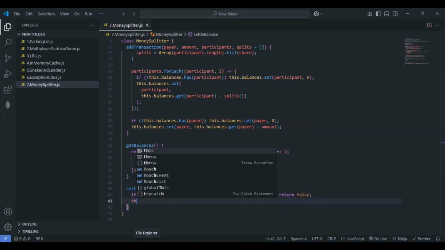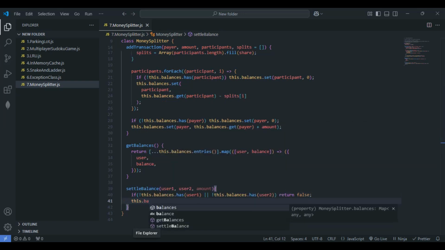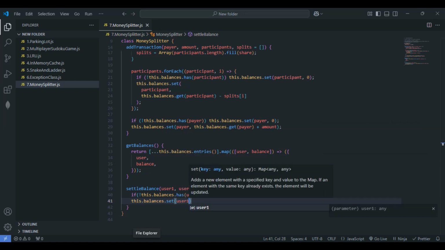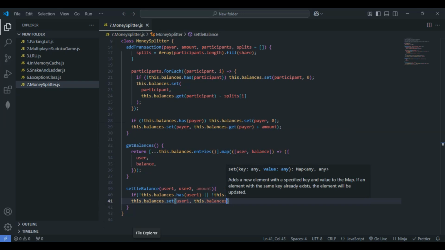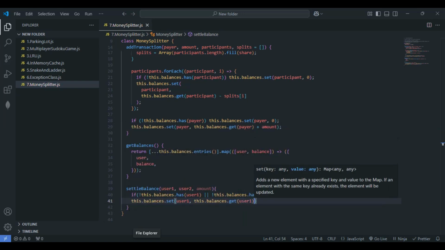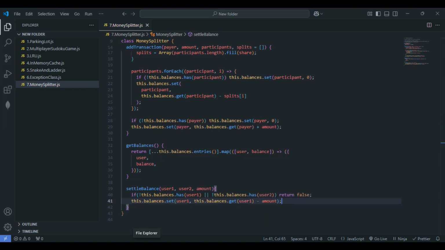So after this one, let's update the value. This is simple. I'll just give here balances.set. What are all the things that we need to pass here? User1, and we have to get the value for the user1, right? So if we have this key for the user1, then we'll be going with the user1, and we have to get the value as well. I'll just give here this.balances.get user1. Let's pass this one and minus amount. Let me give here minus amount. This is fine.